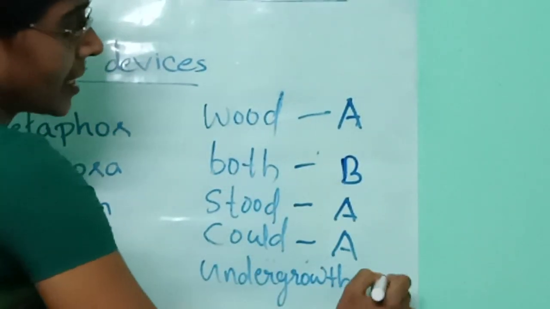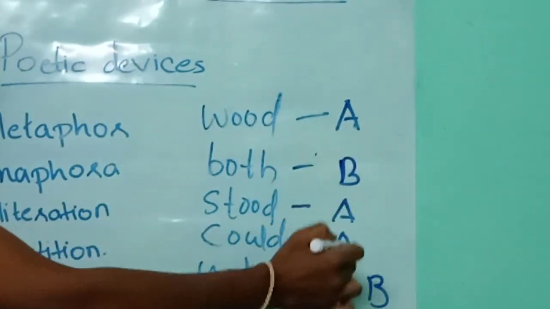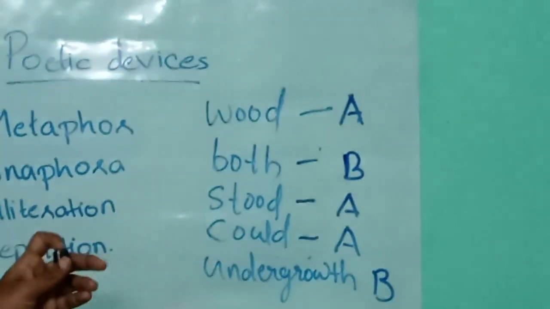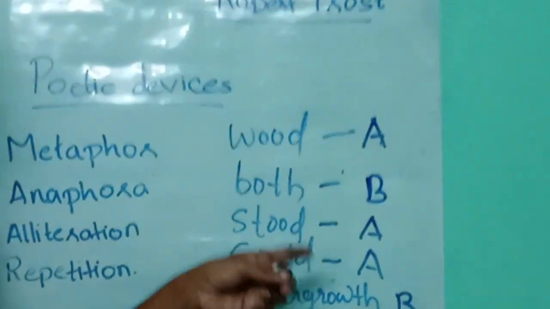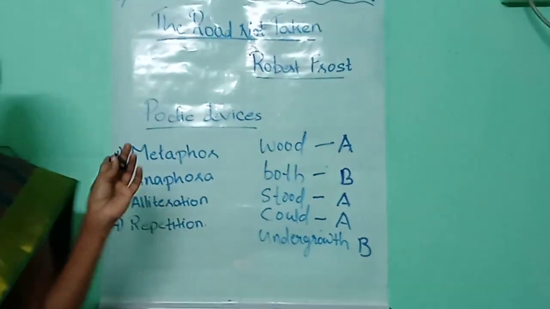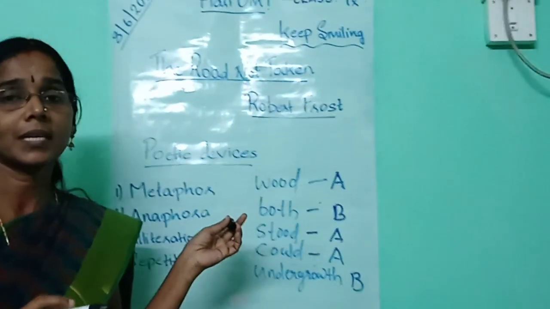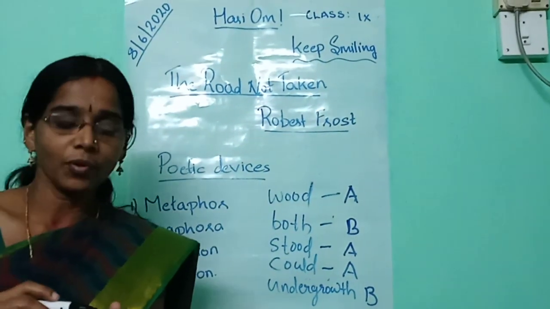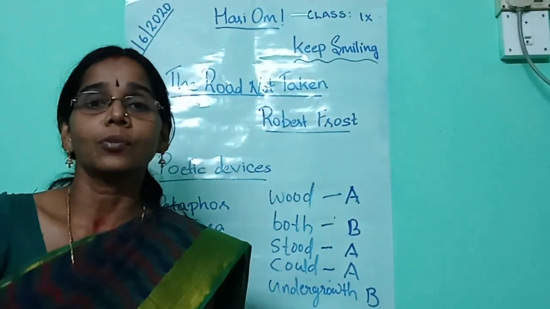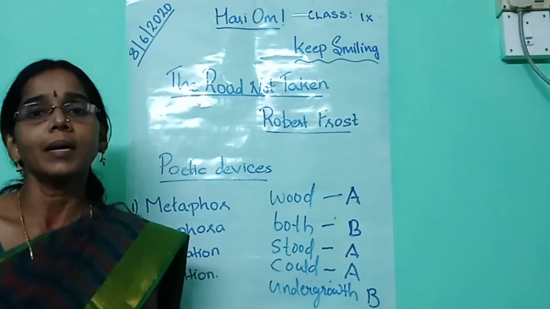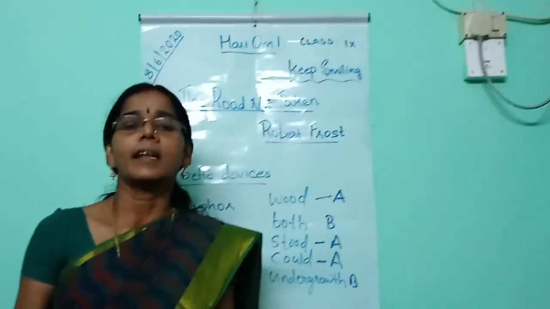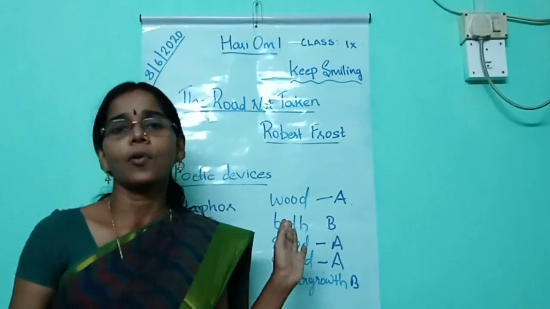Then what is the rhyme scheme of the poem? A B A A B. The poet used this rhyme scheme throughout the poem. If all of you read the poem, you can understand that throughout the poem we can see the same rhyme scheme. Then let's see the poetic devices used in the poem, The Road Not Taken.